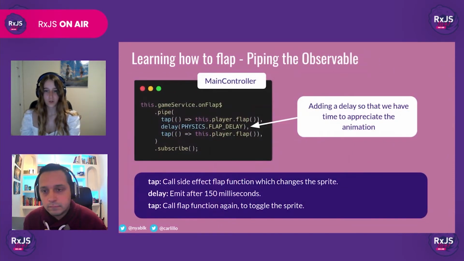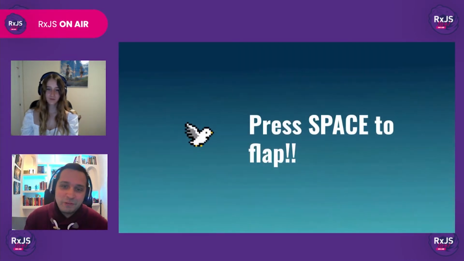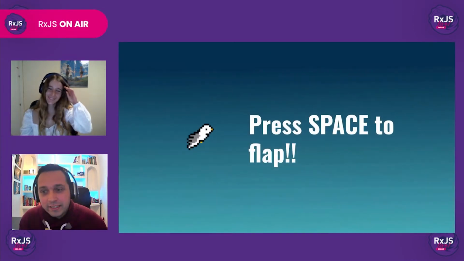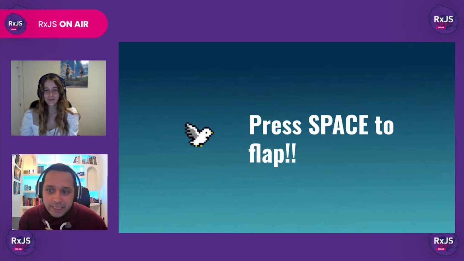Then, in our main controller, we're going to pipe the onFlap observable that we just created and use the tap operator to perform a very important side effect, which is to change Kiwi's sprite so that it appears to be flapping. As you can see, we're also using the delay operator so that the change between sprites isn't immediate, which makes the animation nicer. Here is what flapping is going to look like. Each time we press the spacebar or the arrow up key, Kiwi will flap.